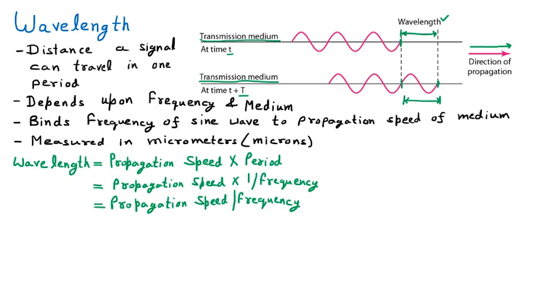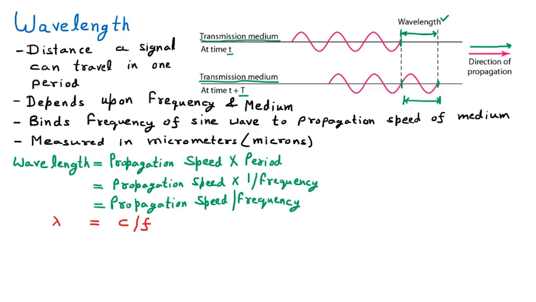We represent the wavelength with lambda, propagation speed with c and frequency with f. So lambda is equal to c upon f. That is the formula by which we can find the wavelength.